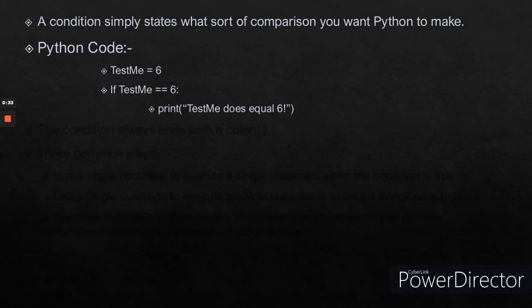And also notice that the condition uses the relational equality operator and not the assignment operator. A common mistake that developers make is to use the assignment operator rather than the equality operator. So if you don't know what I'm talking about, then watch my operators video. You can find the link in the description box.